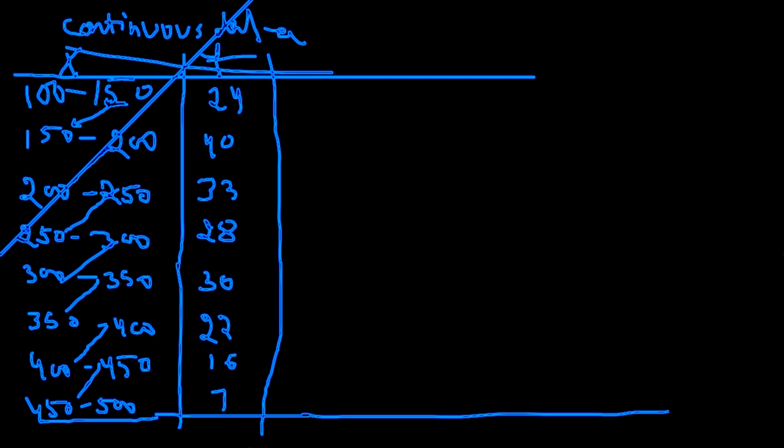Now, since this is capital X and this is F, what we need to do is find the mid value. This was capital X, let it be small x. Why are we evaluating the mid value? Because we are converting our continuous data into discrete data. That is why we are evaluating the mid value.